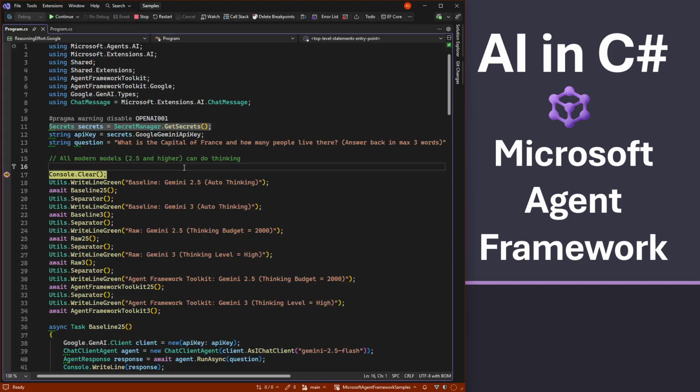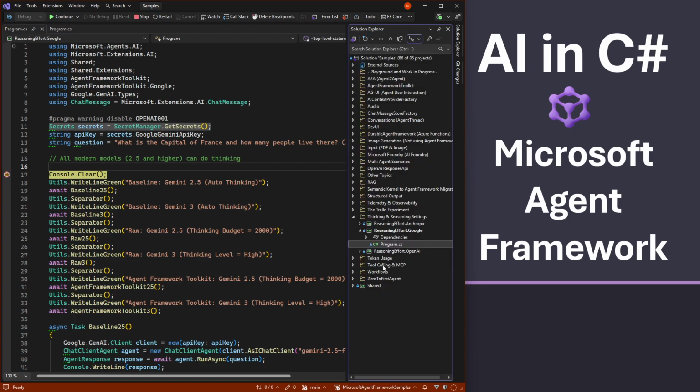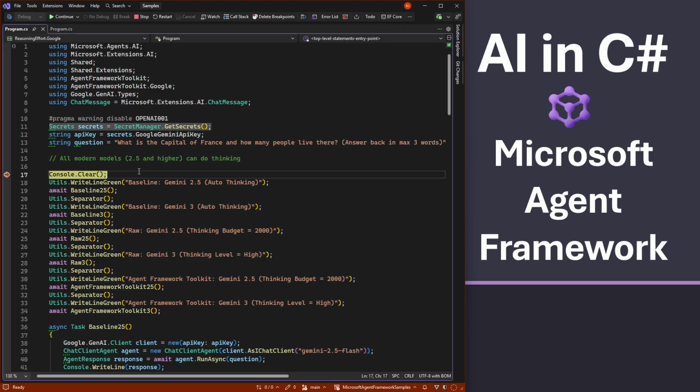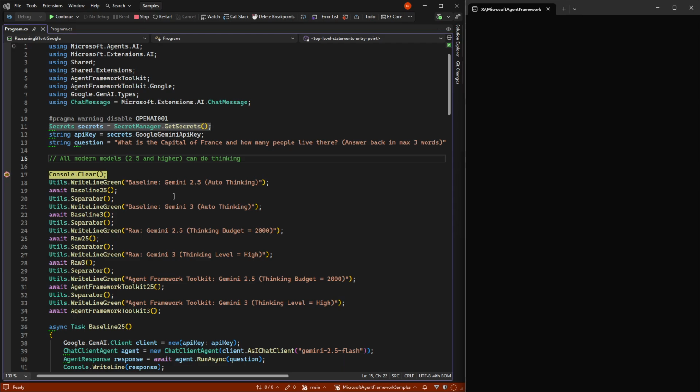So we have exactly the same setup as OpenAI here, but now we're just using Google instead. And all Google's modern models, meaning 2.5 and forward, can do thinking. And they do thinking in a slightly different manner in that they are more auto-thinking and much easier to work with. I really like the thinking approach of Gemini, especially version 3 of them.